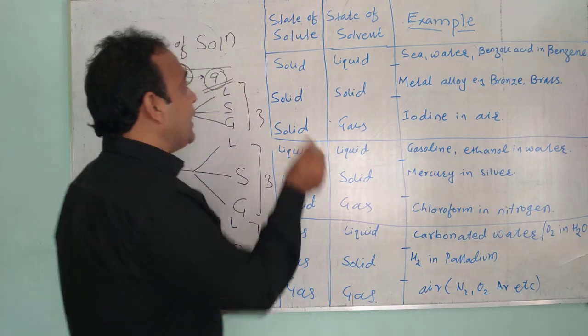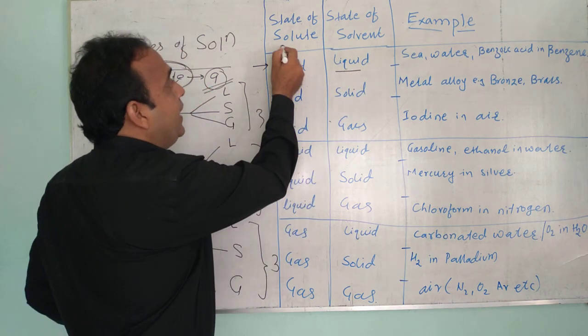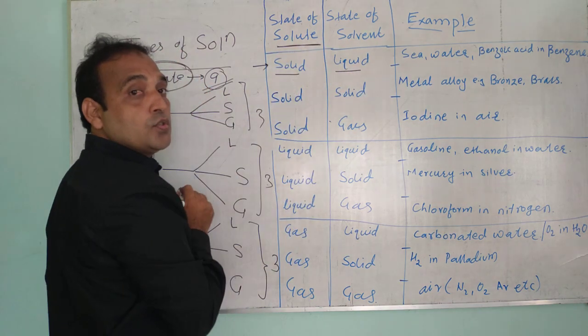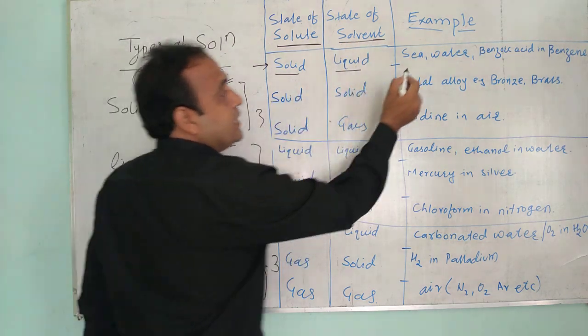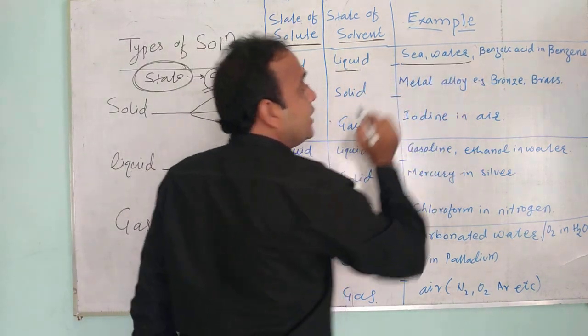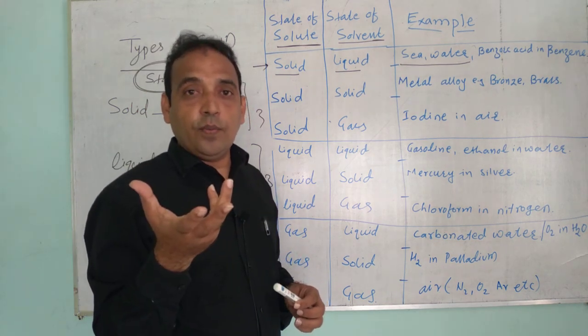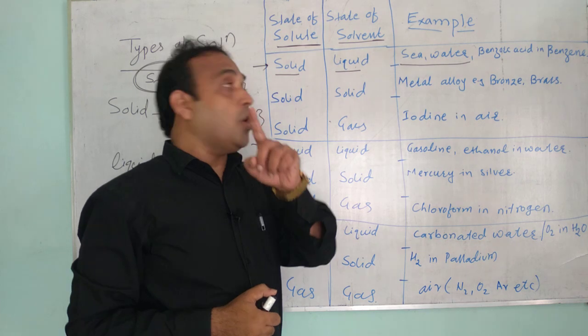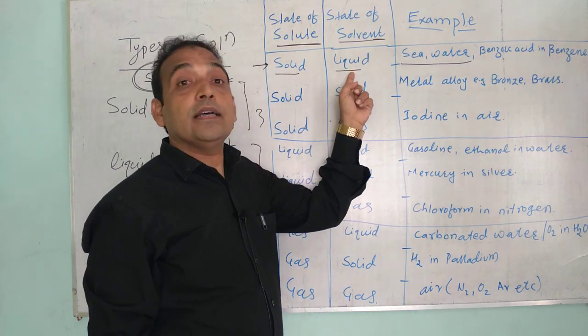Okay, now the first type is given, that is solid in liquid. Here solid acts as a solute and liquid acts as a solvent. See, the example given is sea water. Sea water contains salts like chloride, bromide, etc. So that salt acts as a solid and water acts as a liquid.